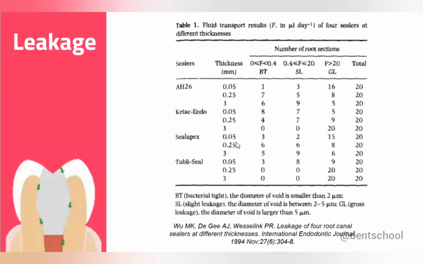And the main important thing is the thickness of the sealer. If you use it at 0.5, 0.25 and 3 mm, the thickness I'm talking about. This is the study they've done, and they checked the thickness. Here you can see that with an increase in thickness, there is a decrease in leakage. With a decrease in thickness, there is an increase in leakage. This happens because the calcium hydroxide containing root canal sealer can form crystals in the presence of water.